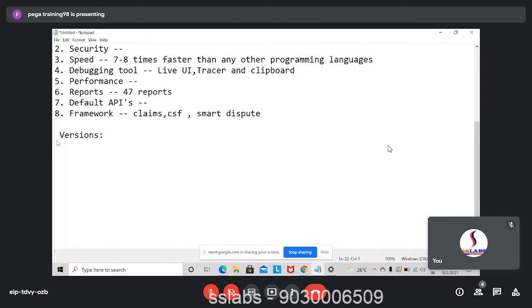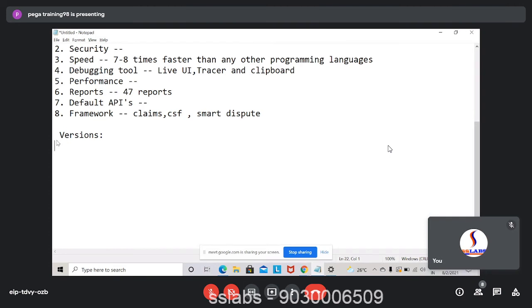Yeah, now coming to the versions. Versions are nothing but updates. You get frequent updates on your mobile phones, right? If it's an OS update, you get 10.0.0, you get 11.0.0, you get many updates. In the same way, Pega also has updates. I think it started from 4: the fourth version, fifth, sixth, seventh. Currently we have the eighth version.